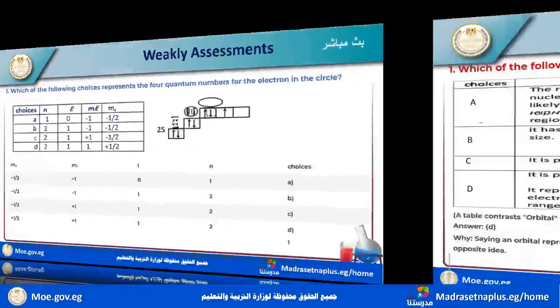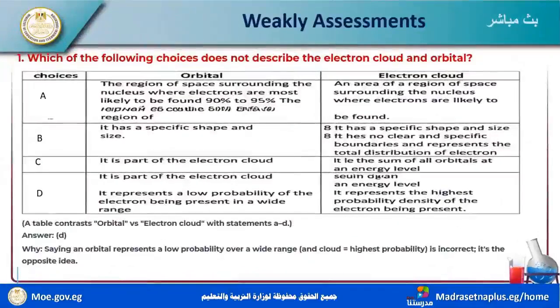Okay, now next we find these choices. Which of the following choices doesn't describe the electron clouds and orbitals? A: a region of space surrounding the nucleus where electrons are most likely to be found, 90% to 95%.